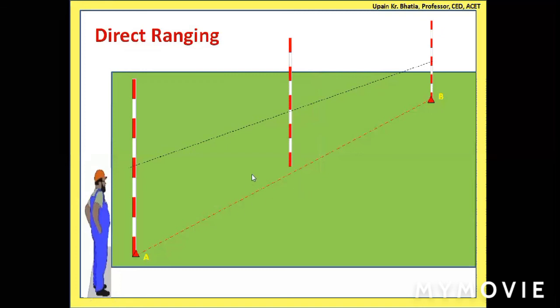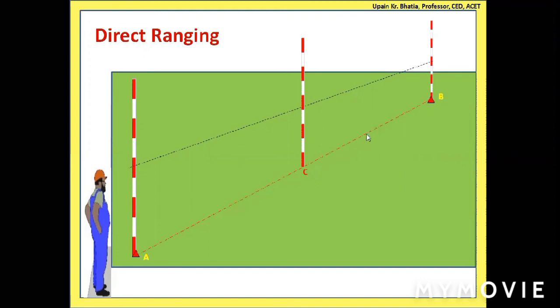Okay. So now the third man has moved it a bit farther. Now he will guide him to bring it towards his right a little. So with some trials, he will fix it on the line. Okay, now this ranging rod has come exactly along this line AB. So this position is now C. So this is the procedure to establish a point C exactly on this line AB. So C is an intermediate point which is located exactly along this line AB.